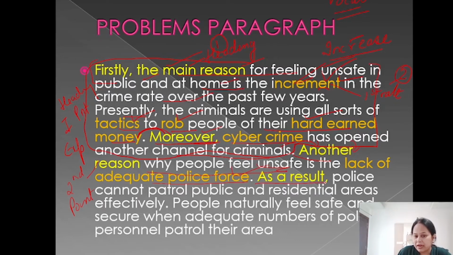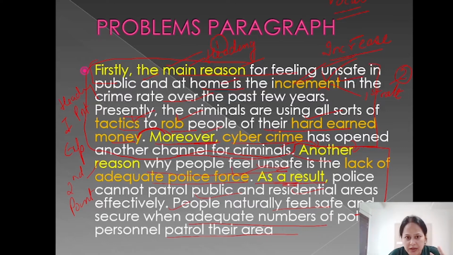And then I'm explaining it. Due to this, what is happening as a result? Again, cohesion. As a result, police cannot patrol public and residential areas effectively. People naturally feel safe and secure when an adequate number of police personnel patrol their area. So again, can you see this? This is your second point, which is explained in 5 to 6 lines, and this was your first point, which was explained in 5 to 6 lines.